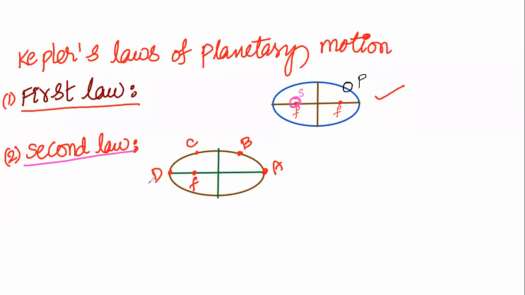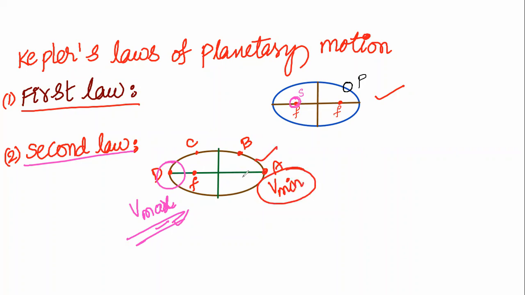They'll ask it. We will get the maximum velocity at point D. Where is the minimum velocity? Minimum velocity will be at point A.